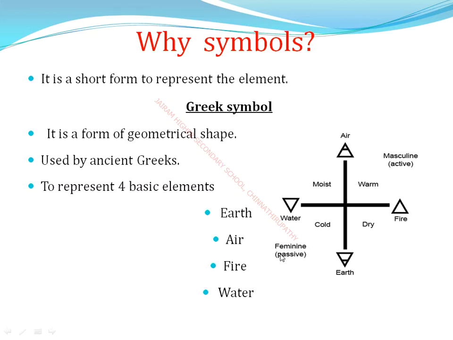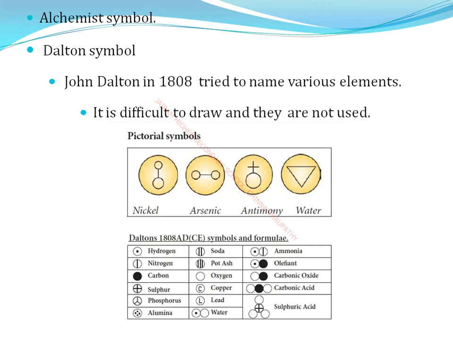Okay, so we use the Greek symbols to represent the basic elements: earth, air, fire, then water. So the first is the Greek symbol. The next symbol is the alchemist symbol.